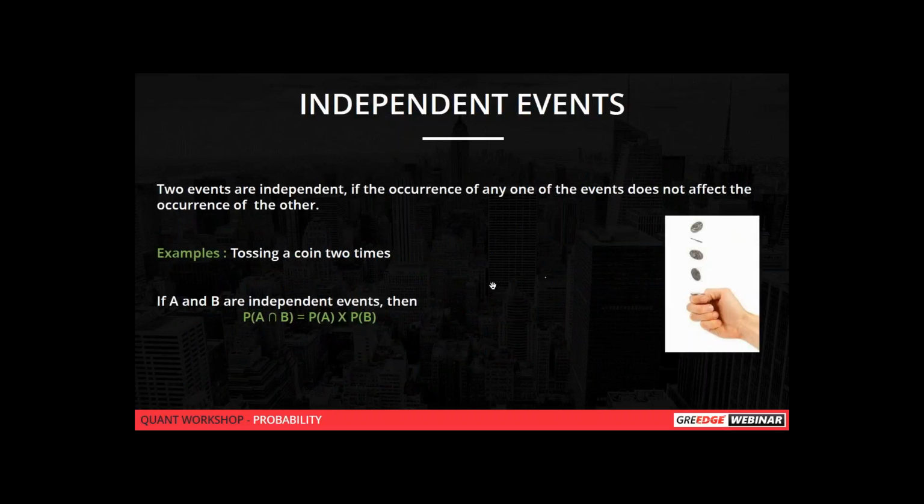Okay, so there are actually three types of events, but basically we can take it as two. The two are independent events and dependent events. Independent events are nothing but two events whose occurrence will not affect each other. For example, if one event has occurred and the next event is going to occur, the two events will not be dependent on each other. That is called an independent event. Example, tossing a coin.